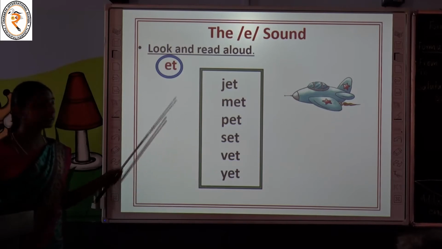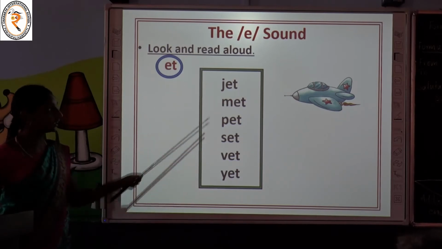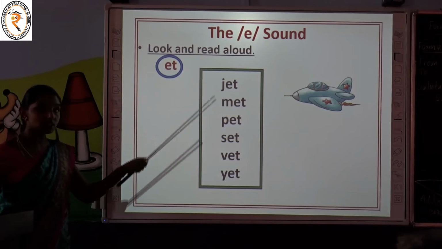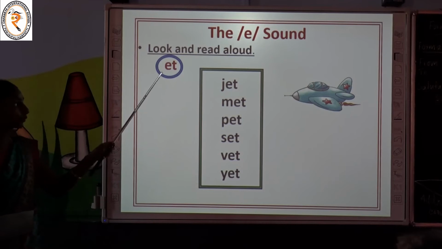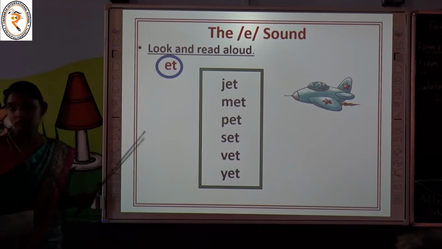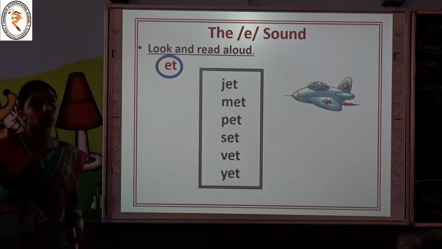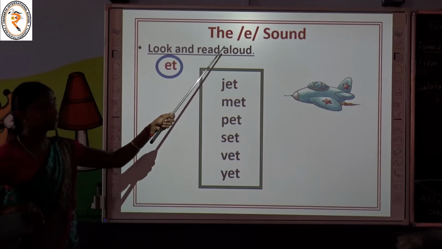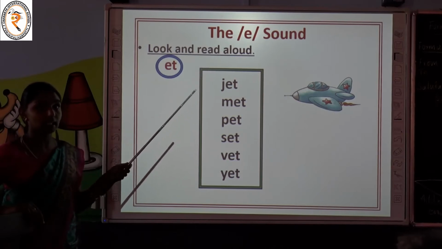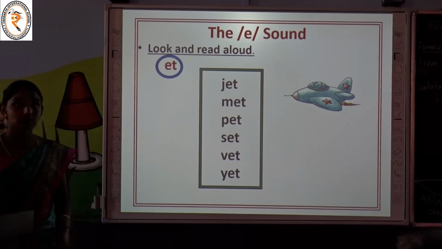Children, have you noted all these words end with the letters ET and the sound et? Yes children, we have to pronounce the letters ET together as et. Children, I hope that now you are having a clear idea about the sound of the letter E, that is eh. Shall we do some activities?